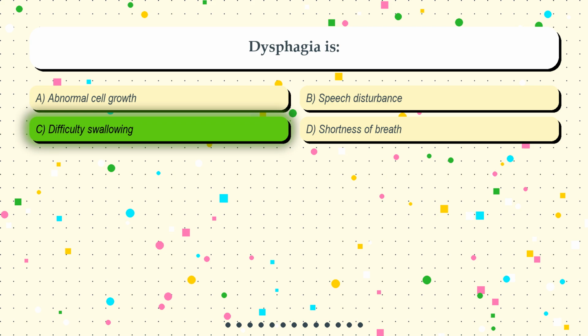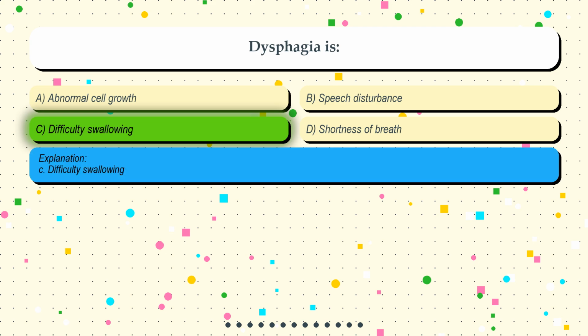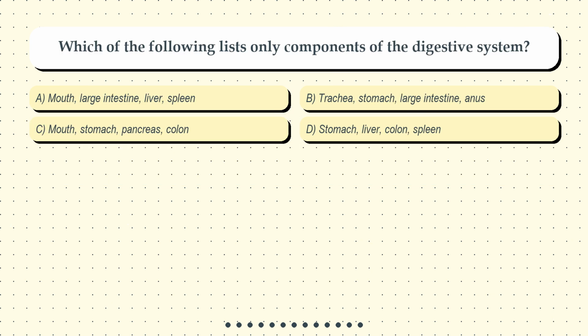The correct answer is option C. Difficulty swallowing. Question 3. Which of the following lists only components of the digestive system? Option A. Mouth, large intestine, liver, spleen. Option B. Trachea, stomach, large intestine, anus. Option C. Mouth, stomach, pancreas, colon. Option D. Stomach, liver, colon, spleen.